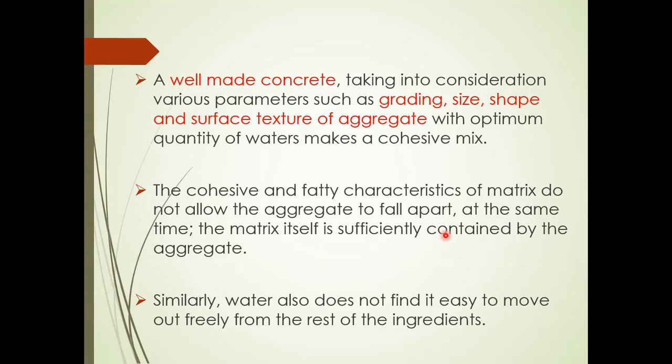At the same time, the matrix itself is sufficiently contained by the aggregate. Similarly, water also does not find it easy to move out freely if we have well-made concrete, which is a very cohesive mixture.